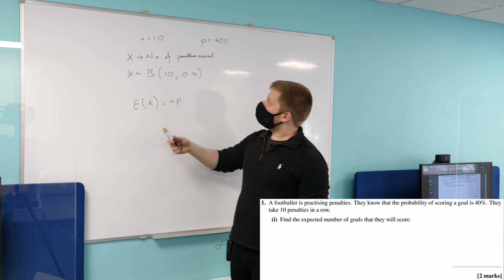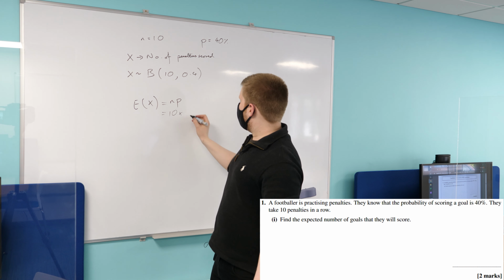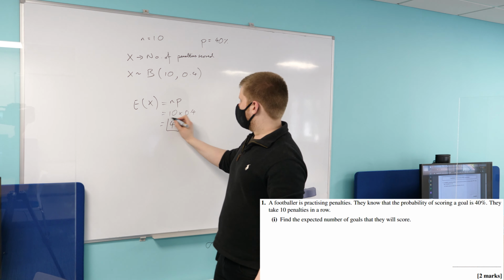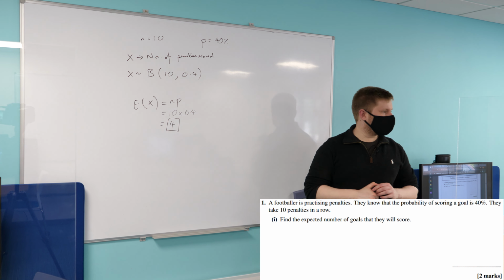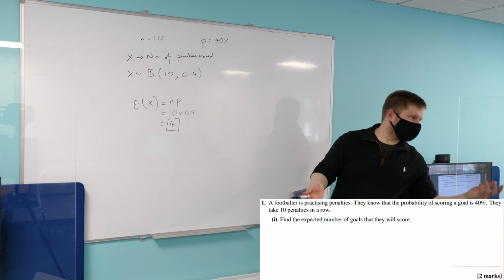So yeah, it's absolutely just the number of trials multiplied by the probability of success. So in this case, number of trials is 10, probability of success is 0.4 or 40%. If you multiply them together, it's 4. So you're expecting that in 10 trials with a 40% chance of success, 4 of them should result in penalties scored, 6 of them obviously won't. Right?